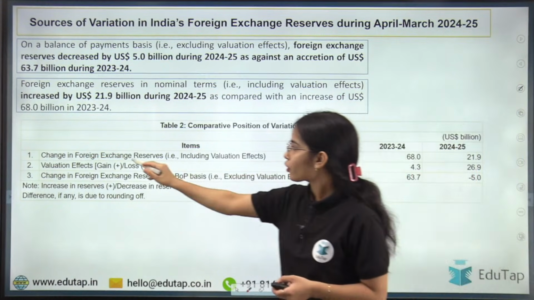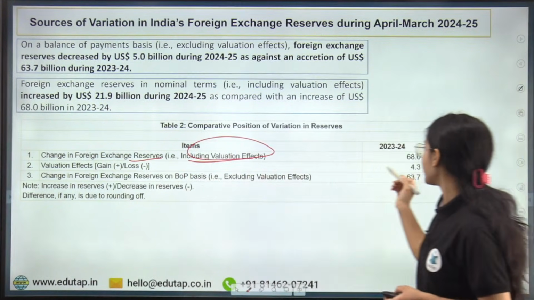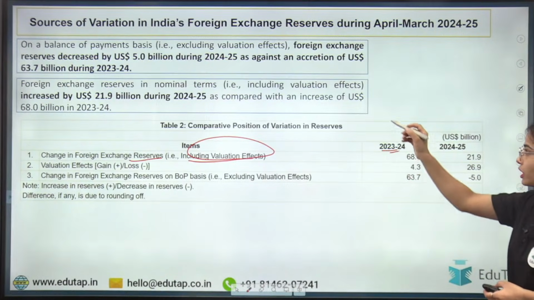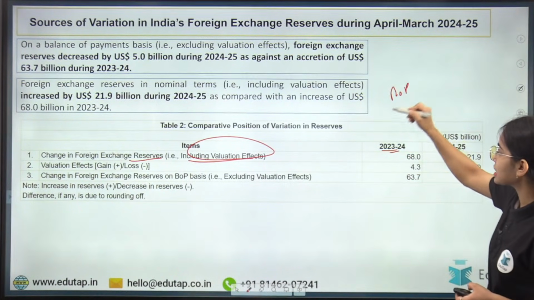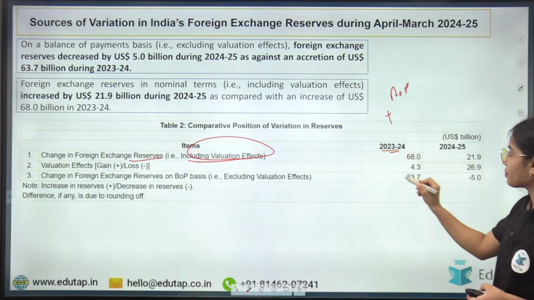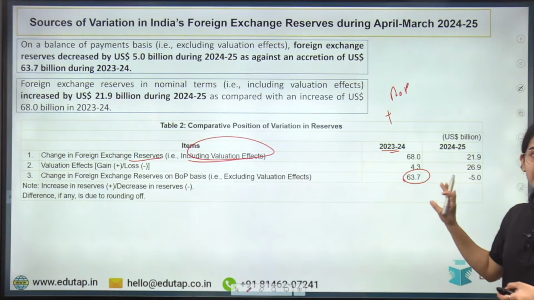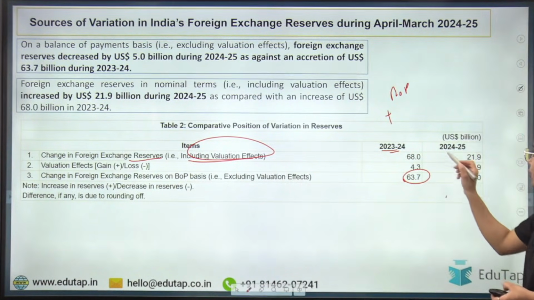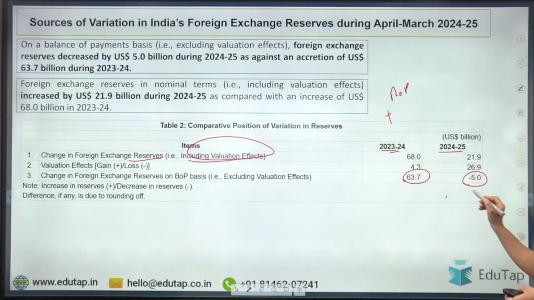Okay, so change in foreign exchange reserves including the valuation effect. In 2023-24, on the balance of payment basis, there was a surplus of $63.7 billion. And in 2024-25 there is a deficit of $5 billion on the balance of payment basis.